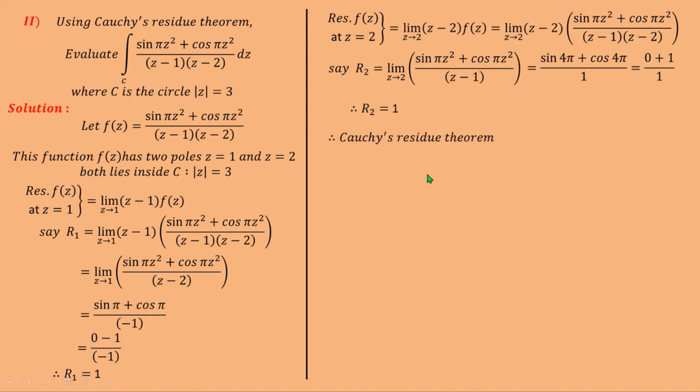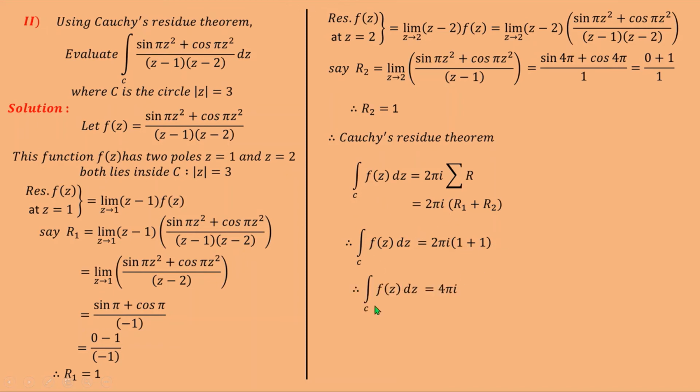Now use Cauchy residue theorem, and so we get integration over C of f(z) dz is equal to 2 pi i summation R. Here summation R is the sum of residues of that function f of z at those poles which lie inside the circle mod z is equal to 3. That is, at the pole z is equal to 1 and at the pole z is equal to 2. And so here we get this is equal to 2 pi i into R1 plus R2. We found the values of R1 and R2, put these values here. So integration over C is equal to 2 pi i into 1 plus 1, so it is 2 pi i into 2, that is 4 pi i.